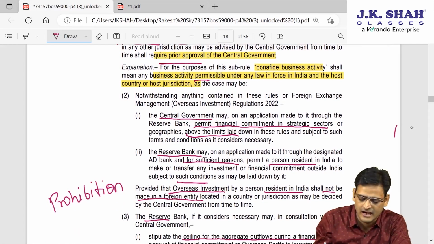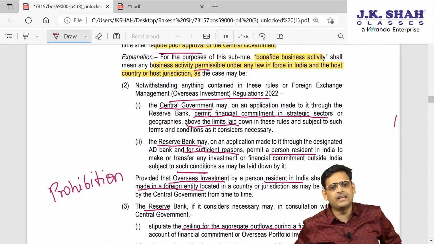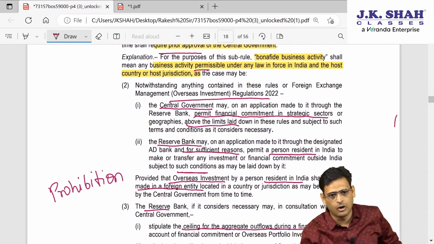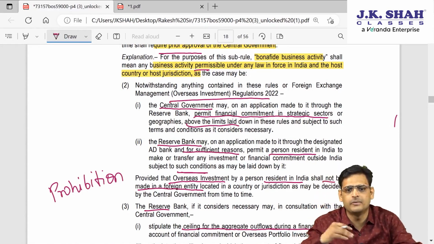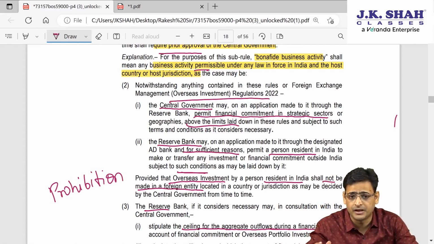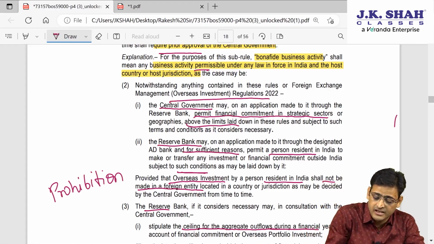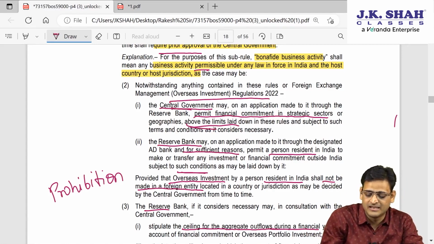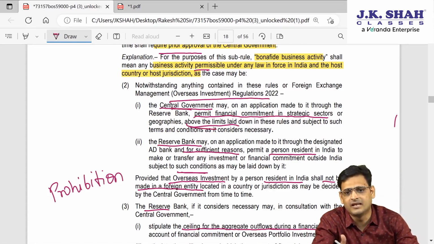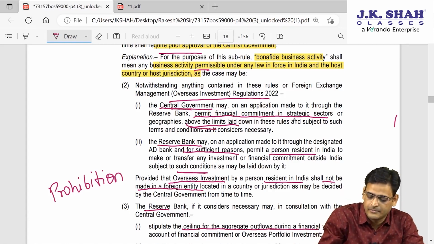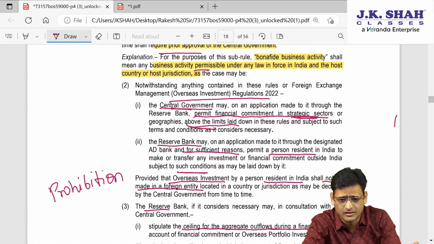And now there are several limits which we will be learning later on. Notwithstanding anything contained in these rules or the Foreign Exchange Management Overseas Investment Regulations 2022, the central government may, on an application made to it, permit financial commitment in a strategic sector above the limit. So here they are saying CG can permit, but CG will permit it once the application is made, via RBI, for more than the limit given in the law, if that financial commitment is in which sector? Strategic sector. I have already told you what is strategic sector.